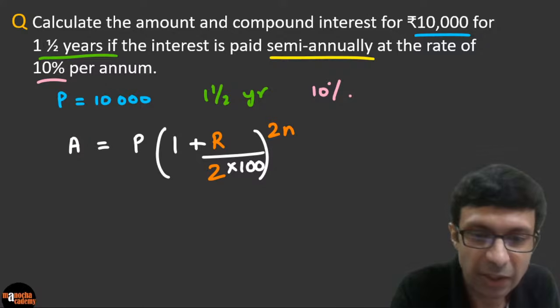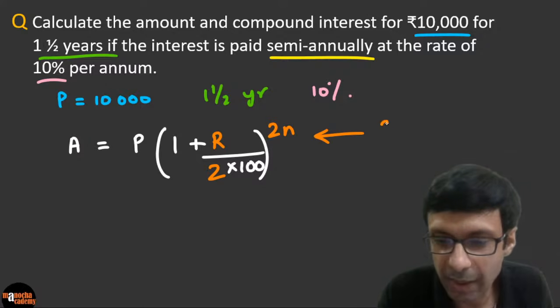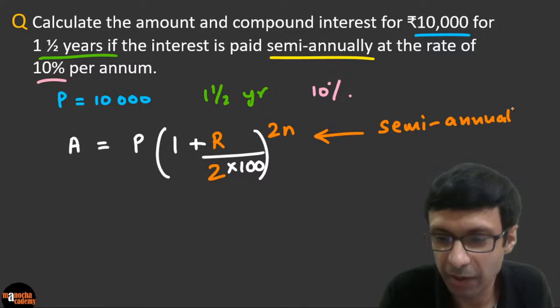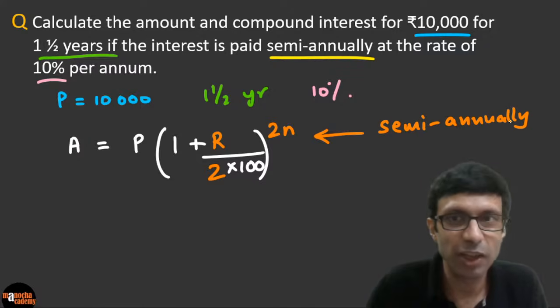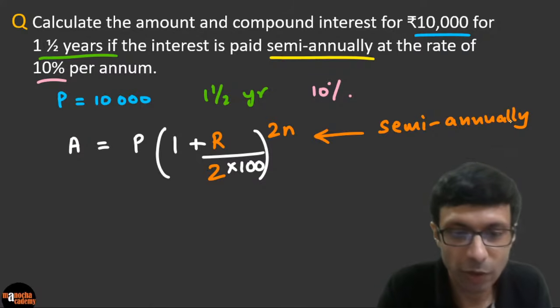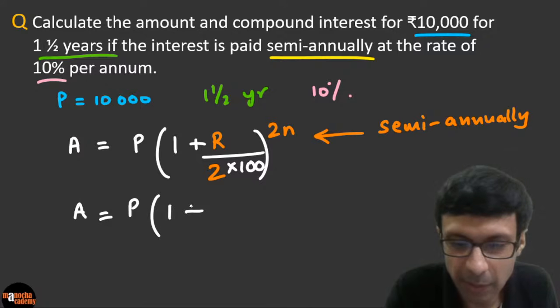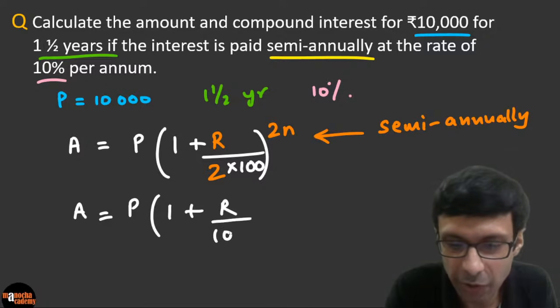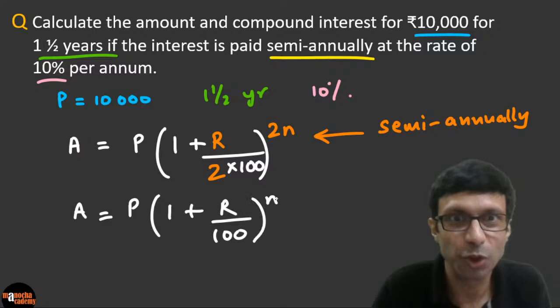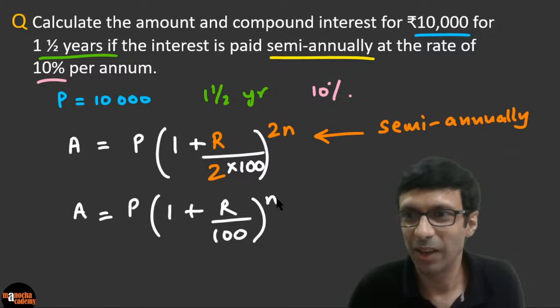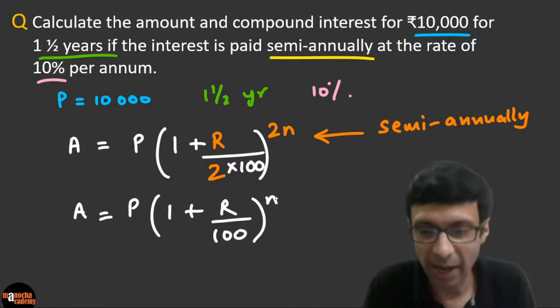So guys, please see this change in formula for semi-annually. Very important. Can you guys see that? This is the change in formula for semi-annually. What was our original formula? It was this, right? A equals, please compare it, P times 1 plus R by 100 to the power N. So do you see the difference here? Okay. So can you see this is annually?